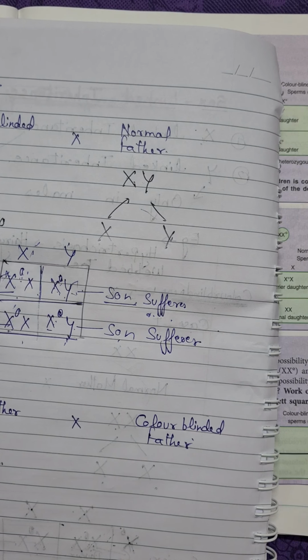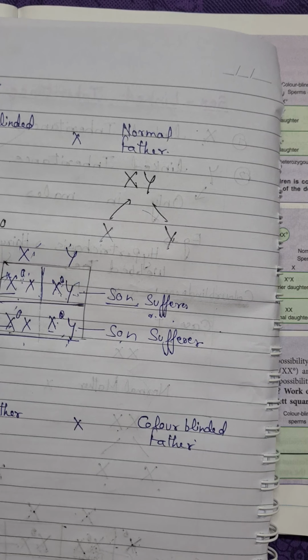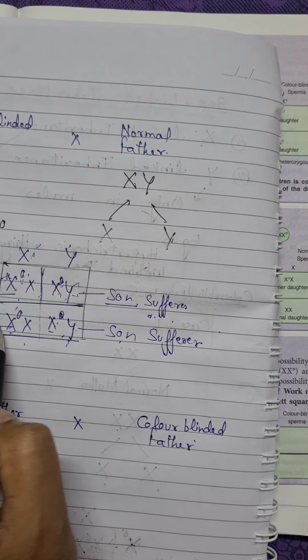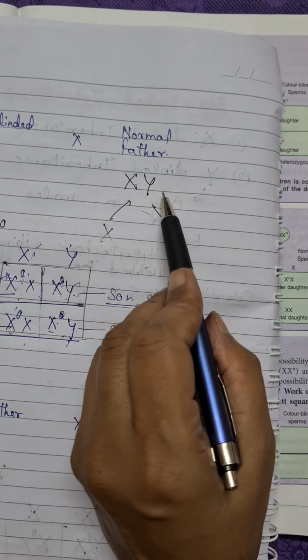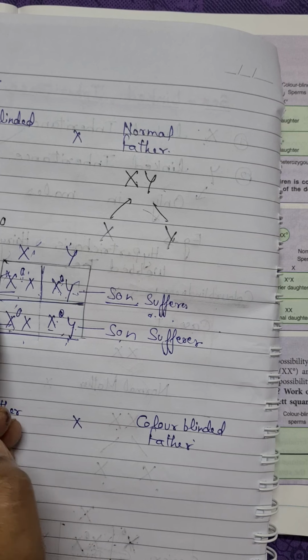So as the mother is color blind, in the next generation she is transmitting this color blindness to the sons, not to the daughters. As the father is normal, the females are normal, not normal, we can say they are carriers.